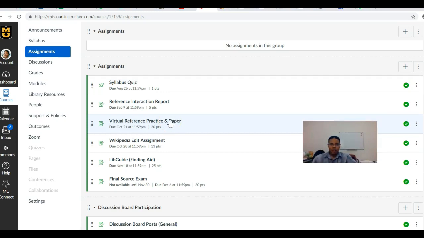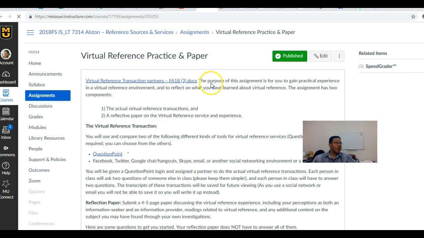If you did not, you need to go ahead and contact me because you're going to need Question Point to complete this assignment. But now for your virtual reference practice and paper assignment, you have your Question Point access.